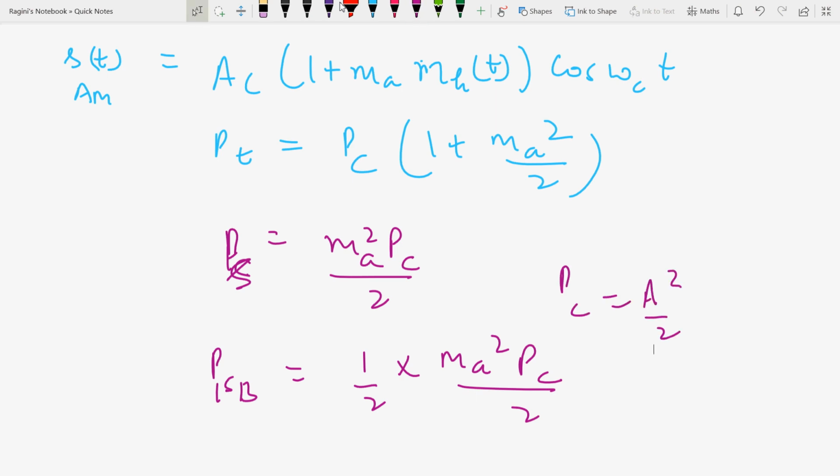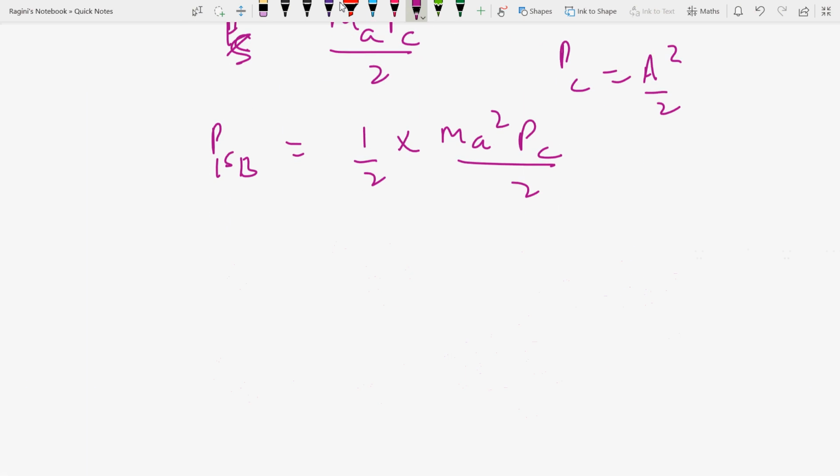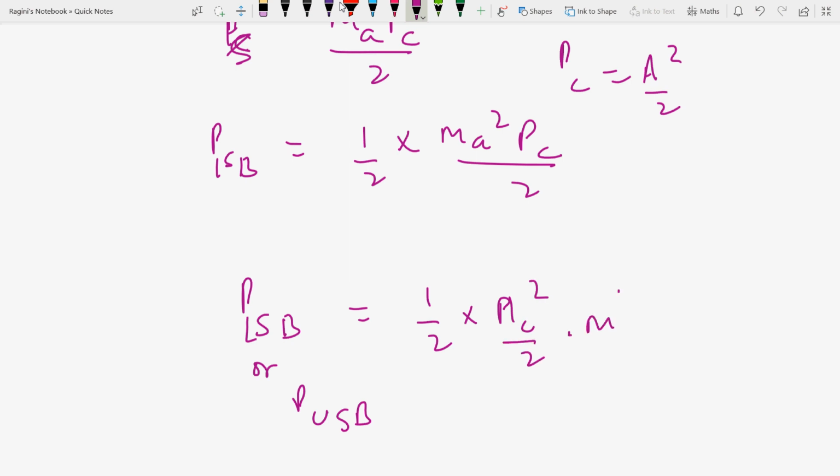The above can be written as sideband power, like LSB or USB. For one sideband power we have half into Ac square by 2 into Ma square by 2, so it will be Ac square Ma square upon 8. Now this is the formula.